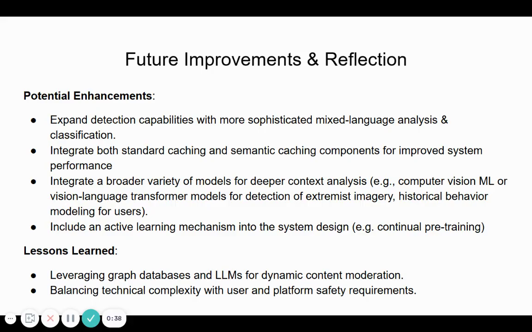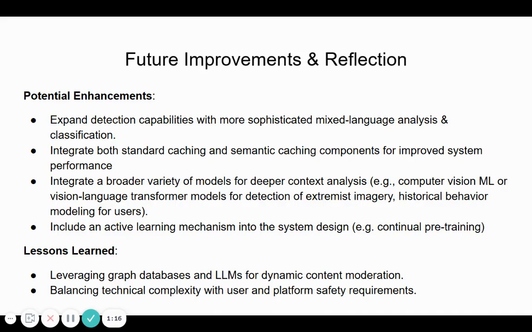By integrating advanced caching strategies, including some semantic caching, we could improve the overall system performance, whereas we also have the option to incorporate a wider range of models, including vision language transformers or computer vision models, which would then allow the system to detect extremist imagery alongside text-based content. And additionally, I can add an active learning mechanism, such as continual pre-training on top of fine-tuning, in order to keep the models updated and responsive to evolving threats from online communities.